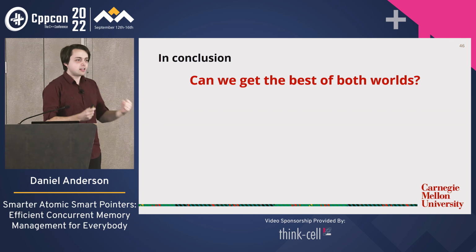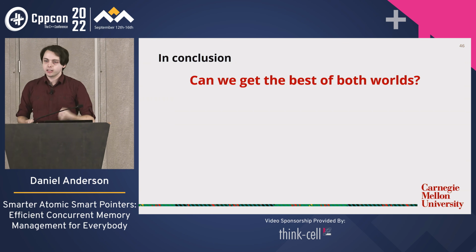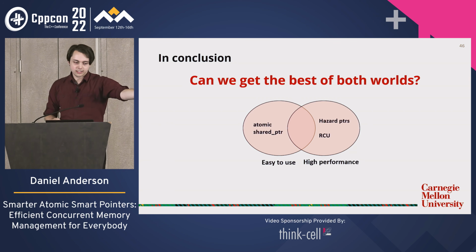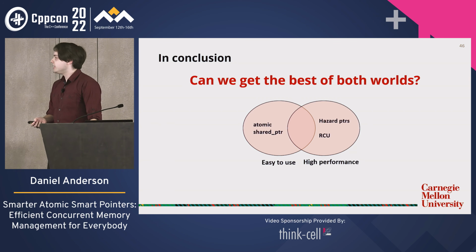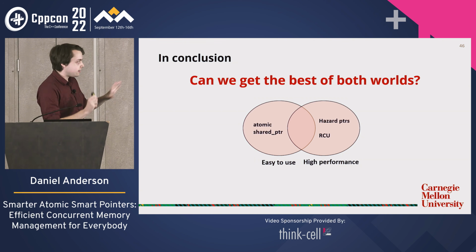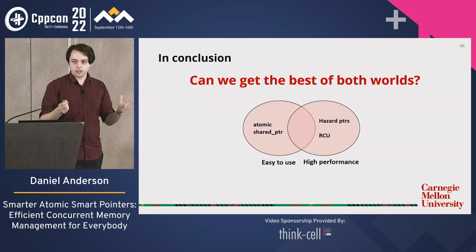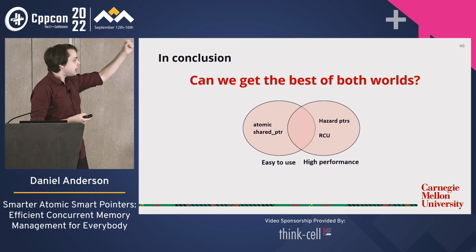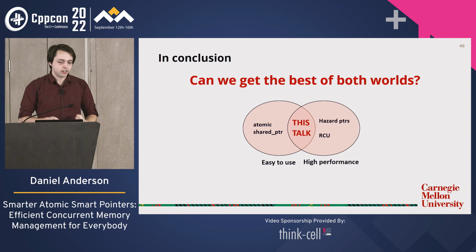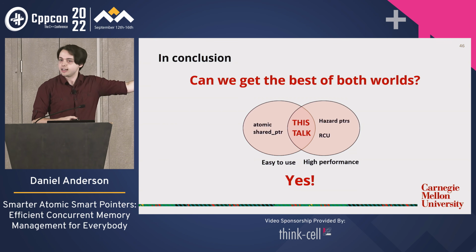We wanted to know, can we get the best of both worlds? We were looking at atomic shared pointers and we said, oh, they're so nice, they're easy to use, but they're not very fast. And hazard pointers and RCU, well, they're great, high performance, but pretty tricky and easy for the user to mess up. Can we get the best of both worlds? And I hope that in this talk I've managed to convince you that the answer is yes.